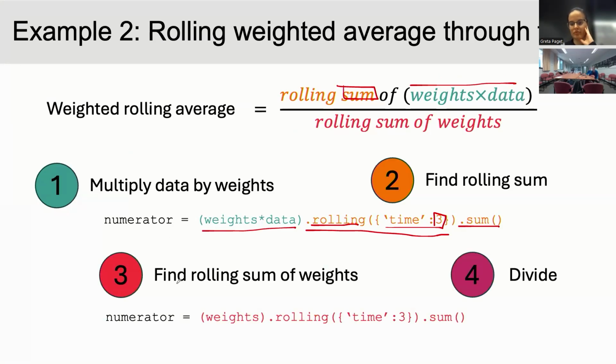And then the bottom half you can do in a very similar way. You take the weights, you make that some kind of rolling thing, and you add up all of the stuff within each of those rolling boxes. And you can divide those just with A divided by B. That's the denominator. Someone needs to rewrite these slides.